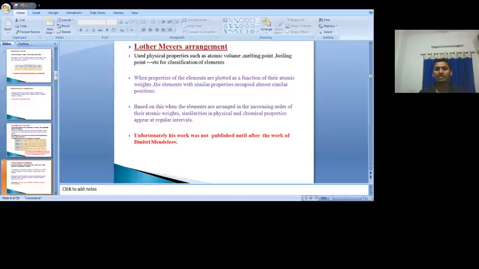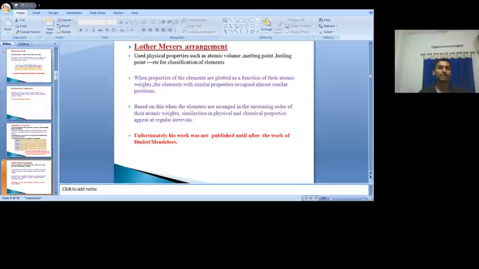Almost the same work was done by Mendeleev, but unfortunately Lothar Meyer did not publish the work, whereas Mendeleev published the work, that's why the total credit goes to Mendeleev. Both studied the properties of the elements and concluded that the properties depend upon atomic weight, so we can classify the elements based on their atomic weight.